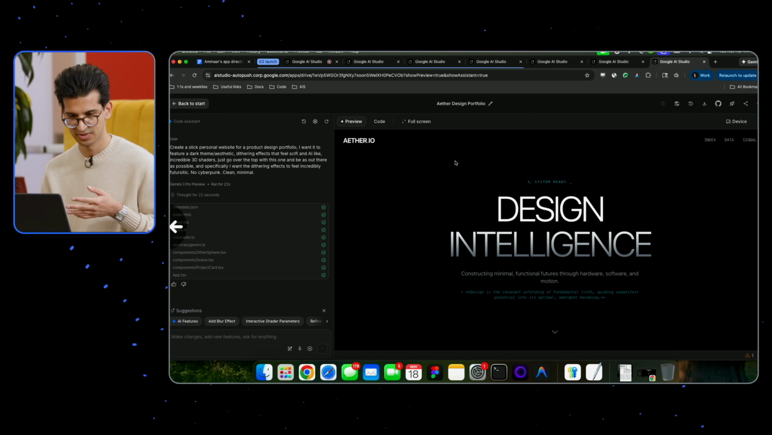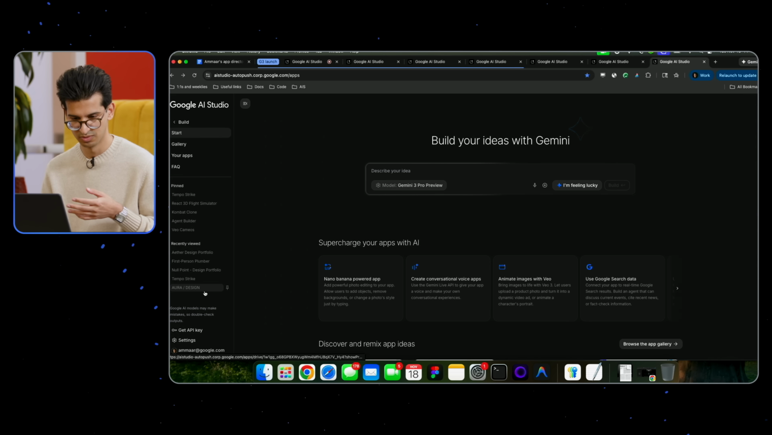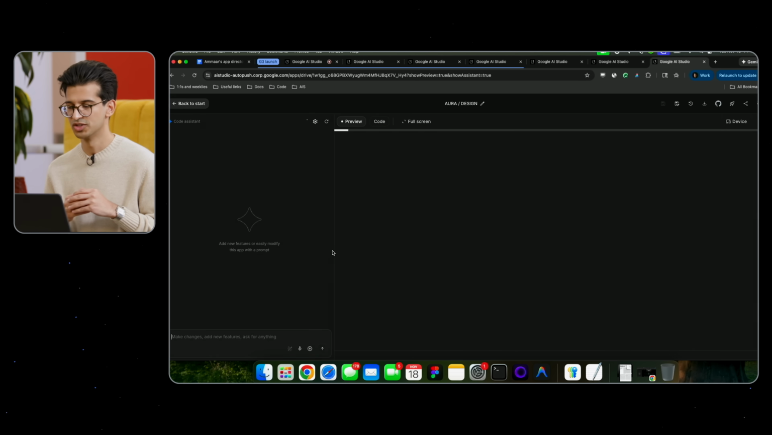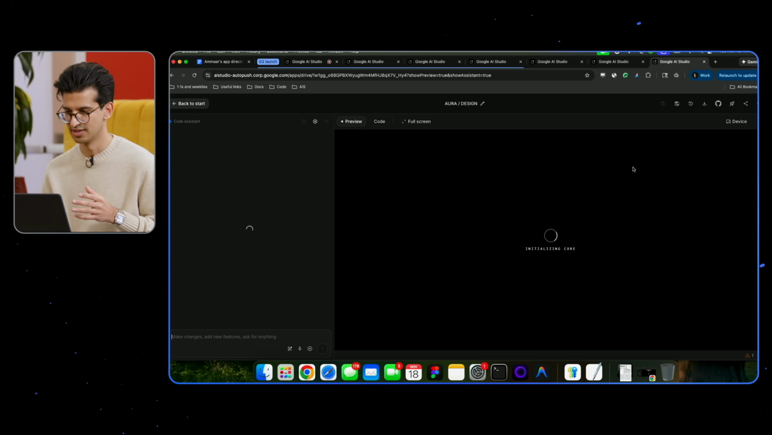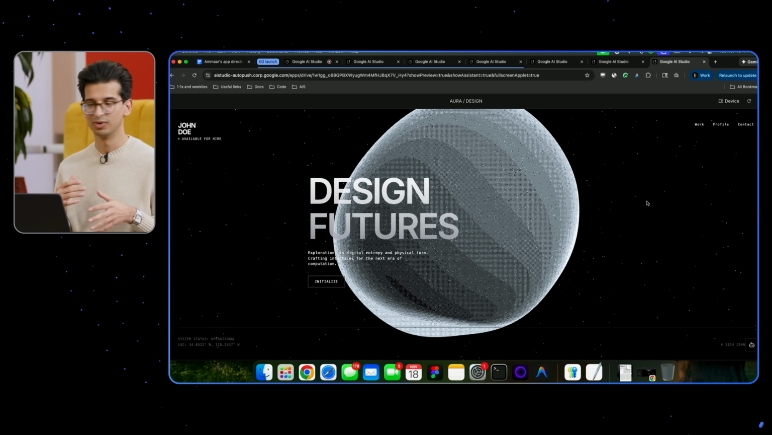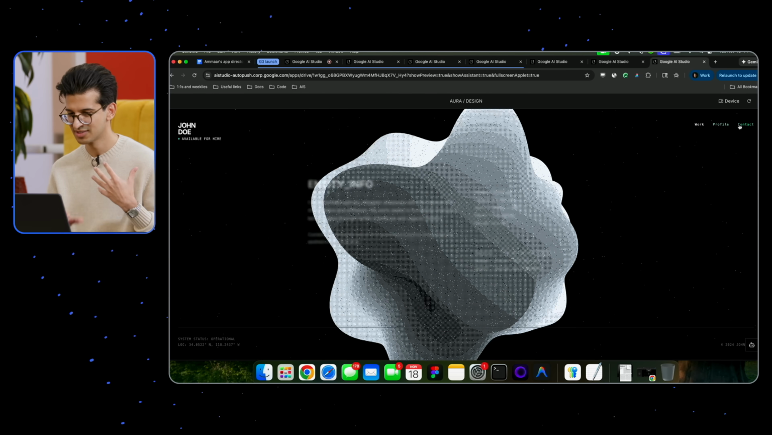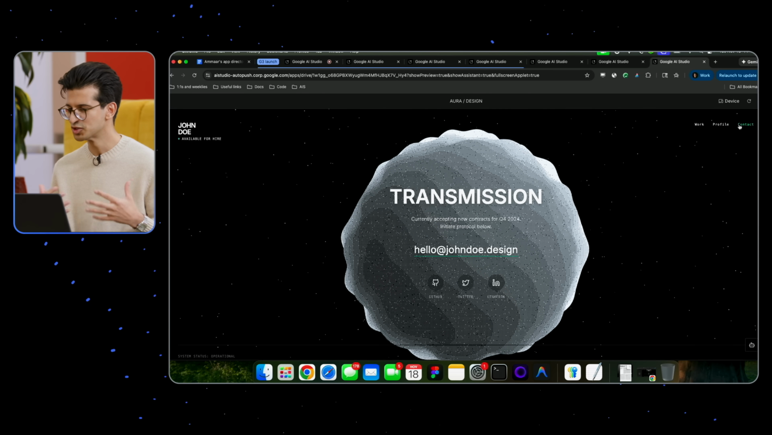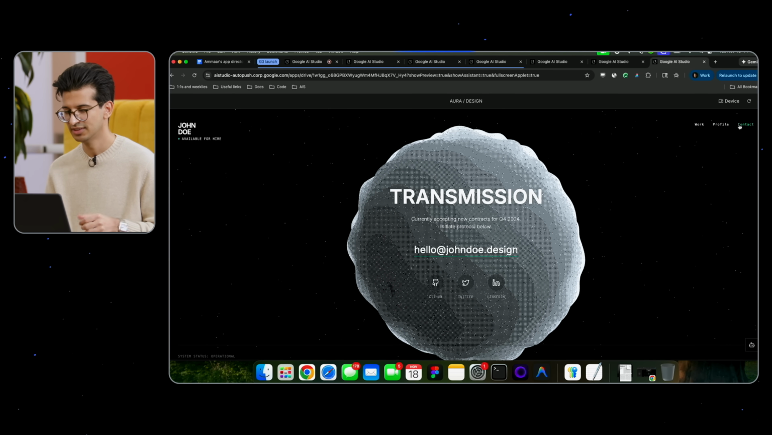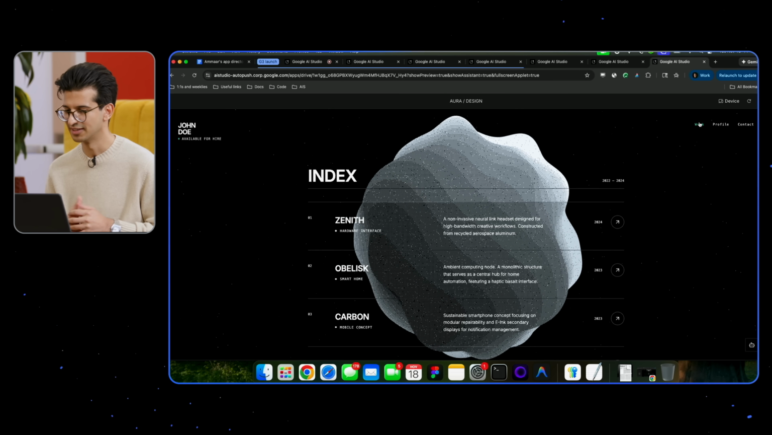Let's see, where is that one gone? I want to show you one more. Yeah, this one, which uses shaders in the design itself. So it came up with this blob structure. Oh, super cool. Yeah, and it actually morphs when you go to different pages. So again, super creative stuff. Again, one shot, and you get some really slick landing pages out of this.